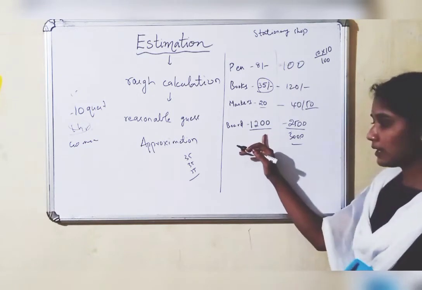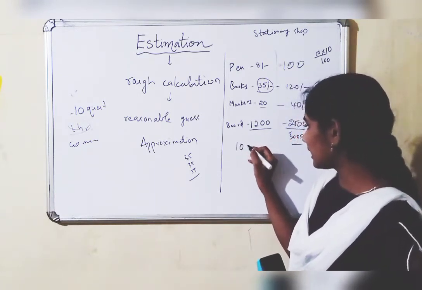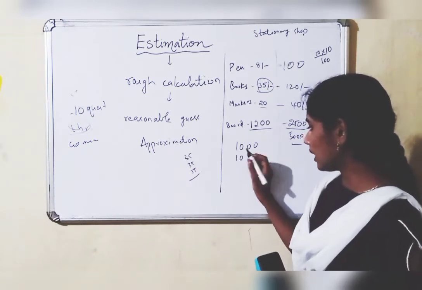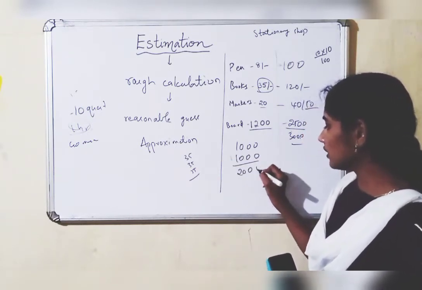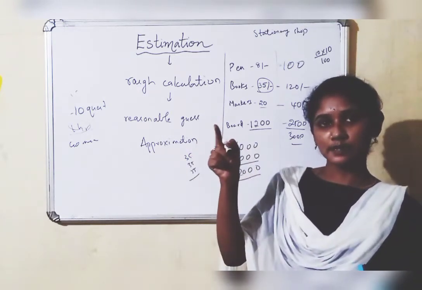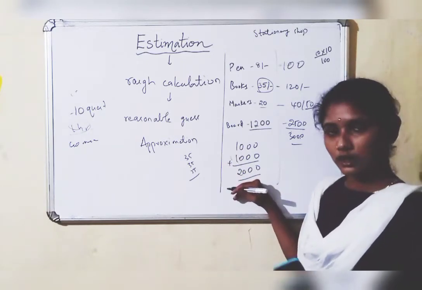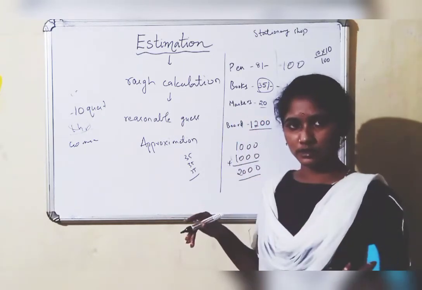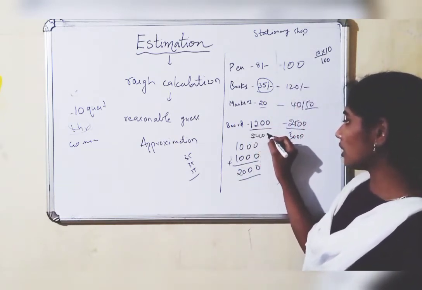So if you estimate wrong, for example, 1200 is the board. If you estimated 1000 for one board, then you will take 2000 and go to the shop. But you won't get 2 boards. Why? Because the total cost of 2 boards would be 2400.